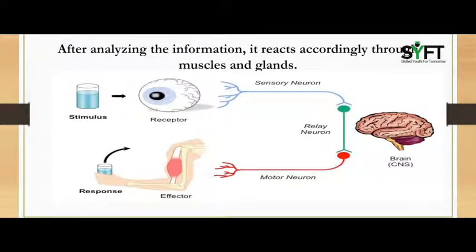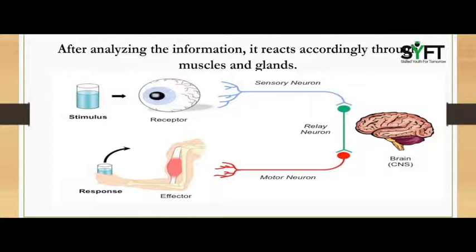The third function of the nervous system was, after analyzing the information, it reacts accordingly through muscles and glands. That is called the working of neurons. And how do neurons work? When receptors or sense organs sense anything, a chemical reaction is triggered, which causes an electric impulse in dendrites. How do these impulses work? By sensory neurons, motor neurons and relay neurons. You can see here in the figure and I'll describe it for you.